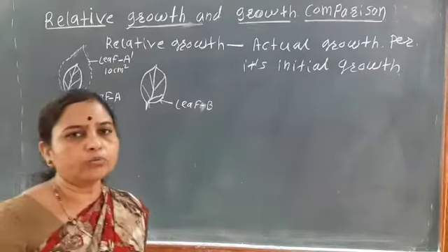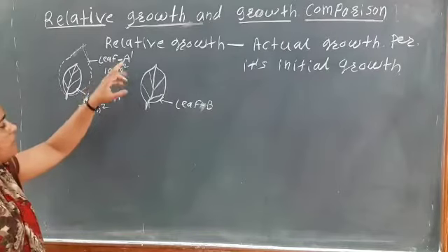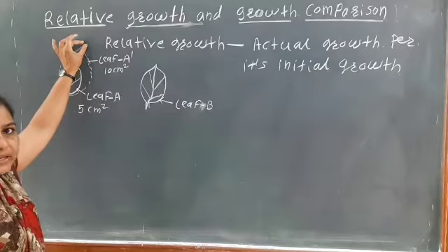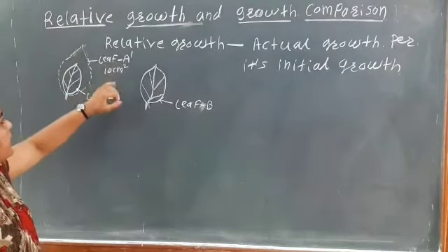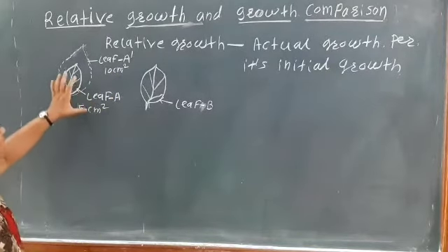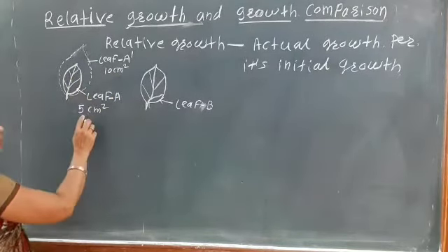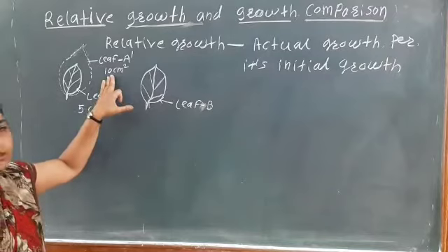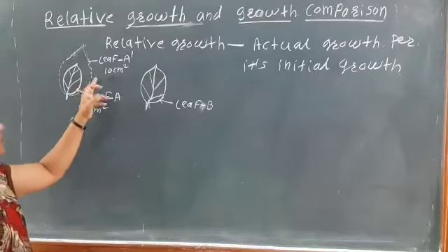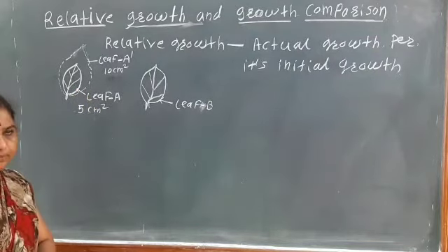So the initial size of leaf A is 5 centimeter square, and after complete growth the leaf shows a final size of 10 centimeter square. So this leaf increases by 5 centimeter square.